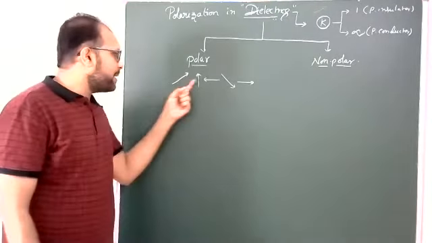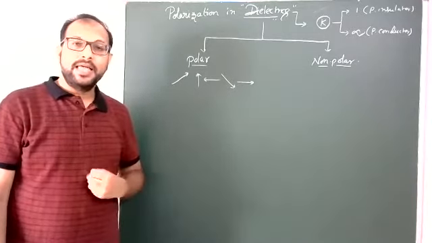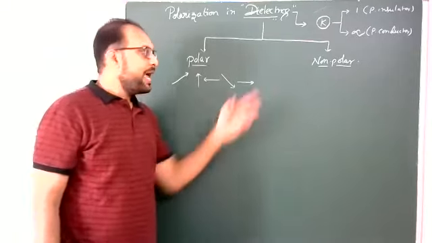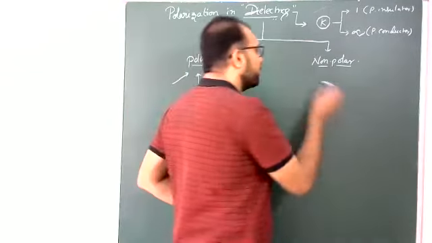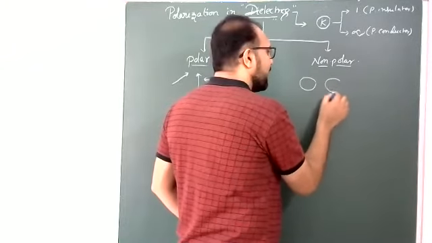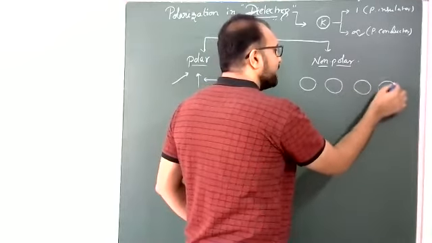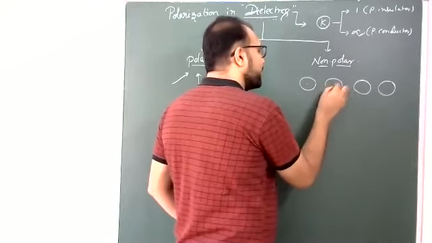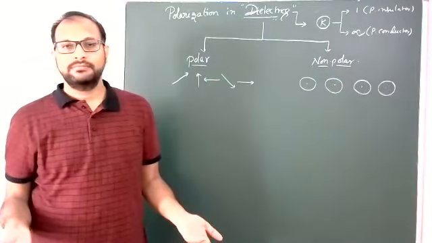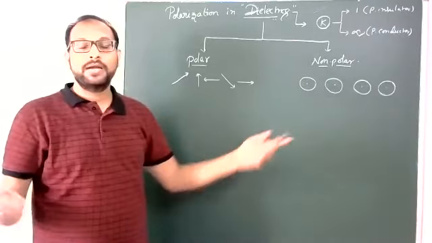Even though individual molecules have a dipole moment, the net dipole moment here also is 0. In the case of non-polar, the molecules are like complete spheres, with positive and negative charge all coincident. There is no question of dipole moments in non-polar materials.